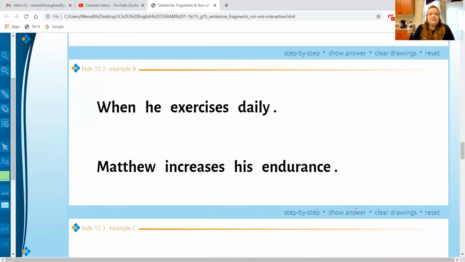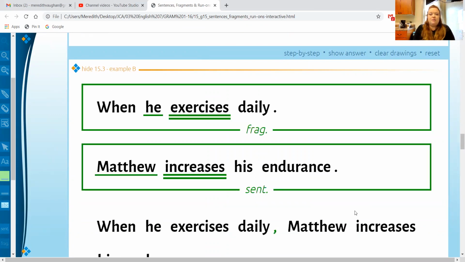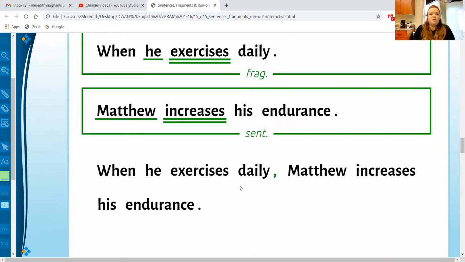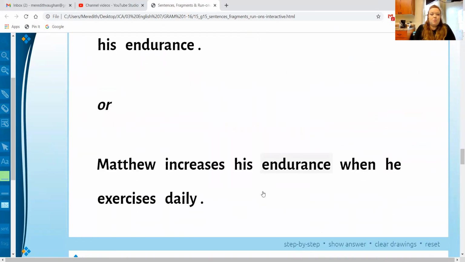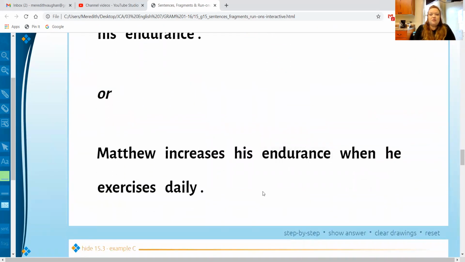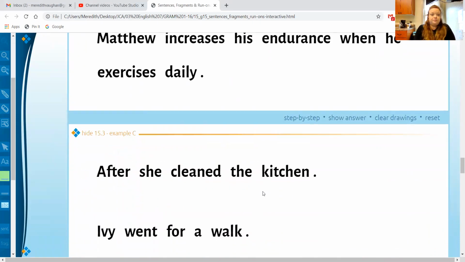All right, when he exercises daily, as you can see, you're waiting for more. Matthew increases his endurance. Now you have a full sentence here, Matthew increases his endurance, but this here is a fragment. Also, it starts with that word when, so you know it's conditional on something. So you would write this out as, when he exercises daily, Matthew increases his endurance. Or you can say that Matthew increases his endurance when he exercises daily. Either way works perfectly fine.